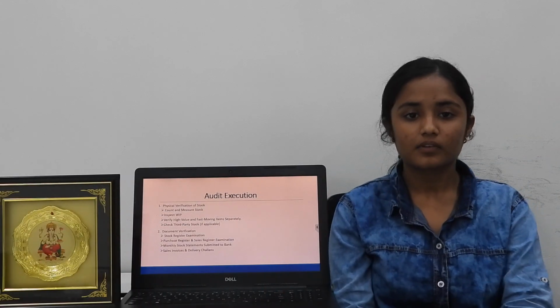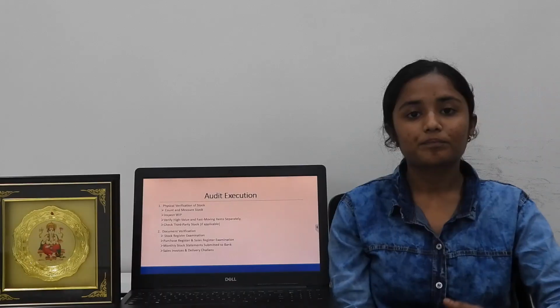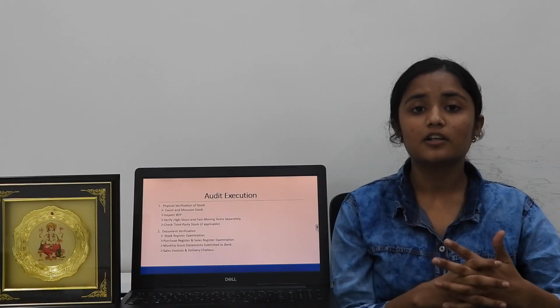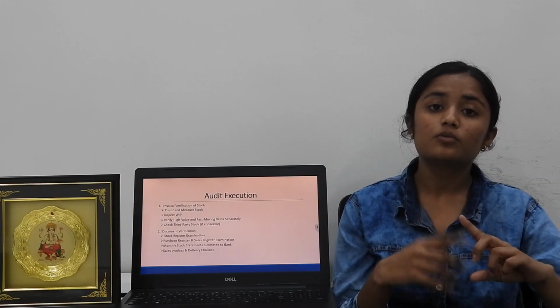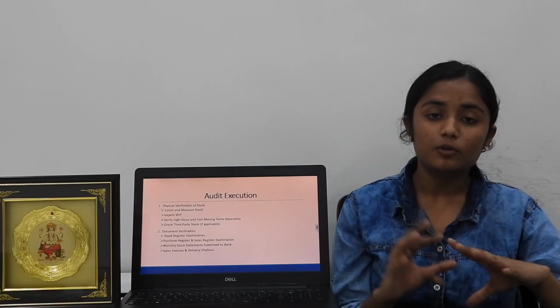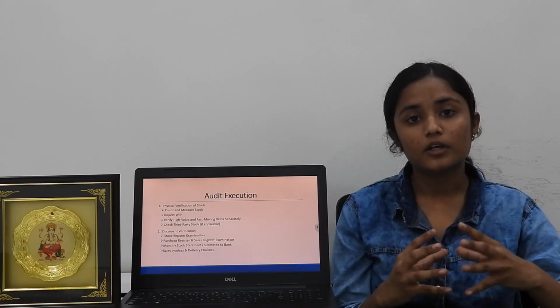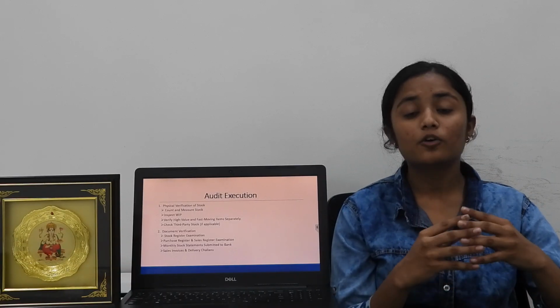Audit execution. Physical verification of stock. The auditor is required to physically verify the stock. In that verification, the auditor has to also check if there are any WIPs and how the valuation of such WIPs is conducted.